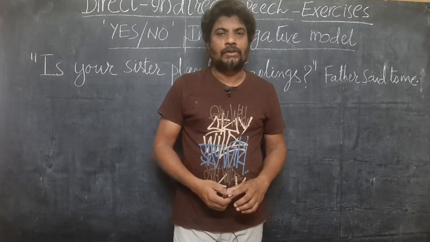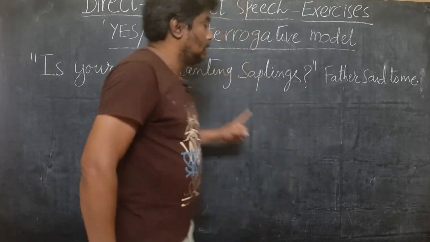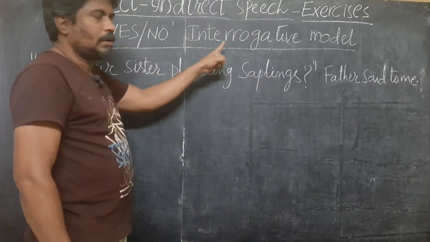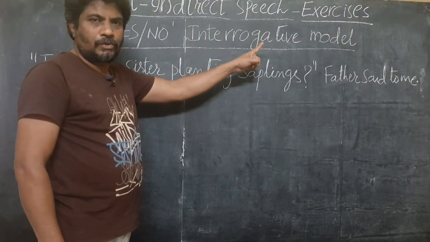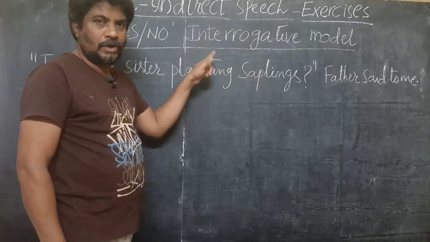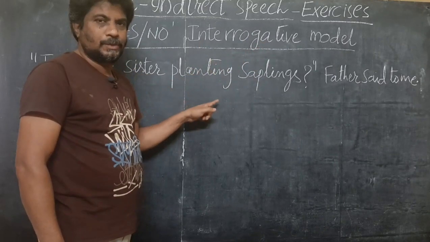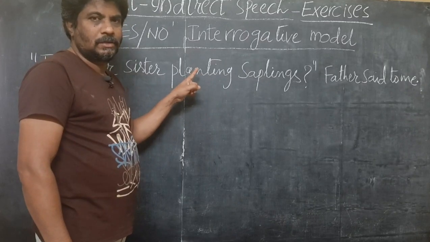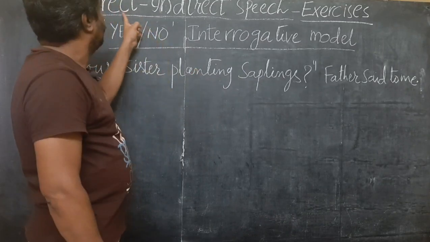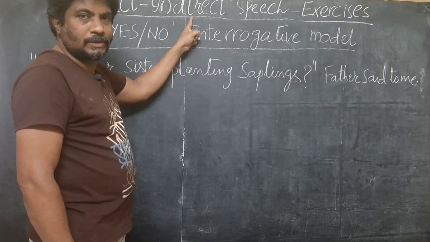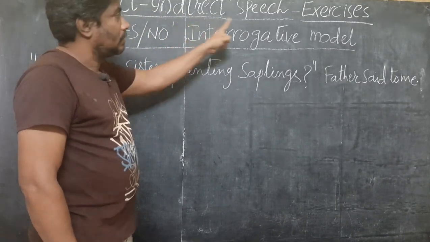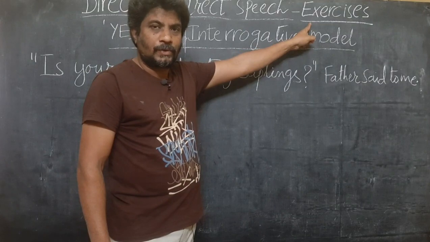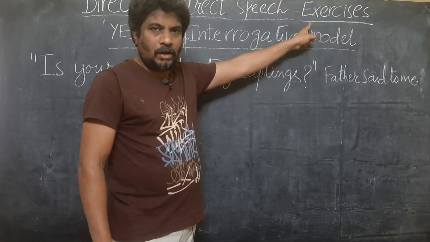Today we are going to learn the yes-no interrogative model, how to transform yes-no interrogative sentences into indirect speech. The exercises that we are doing are from this topic, direct and indirect speech. A few examples and a few exercises are being taught to you.